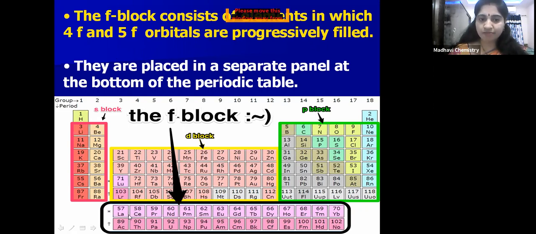So F block consists of how many series? Just now we have discussed: the 4f series and the 5f series. 4f series are called lanthanoids, and 5f series elements are called actinoids. They are kept separately at the bottom of the periodic table.